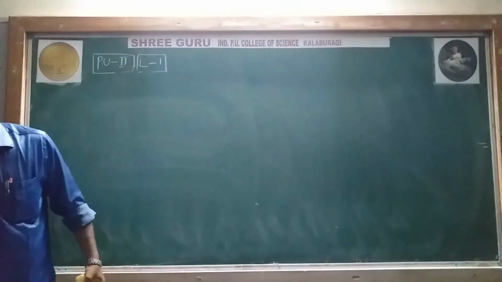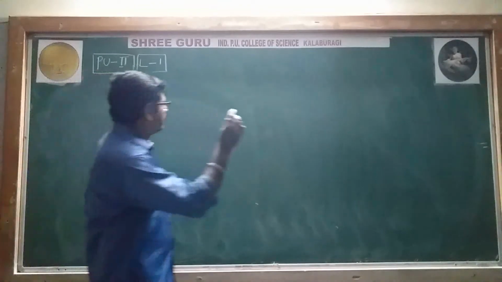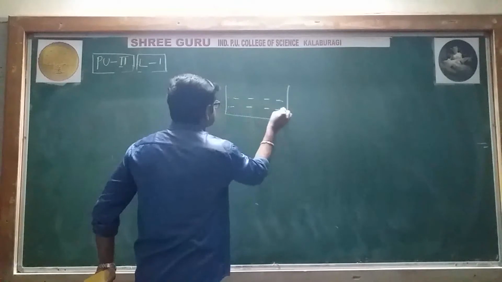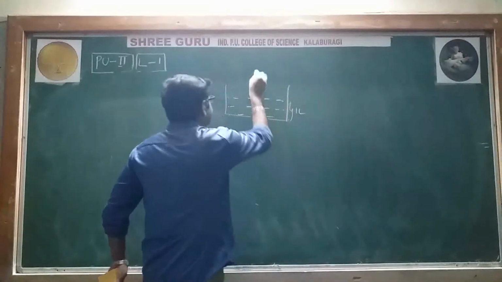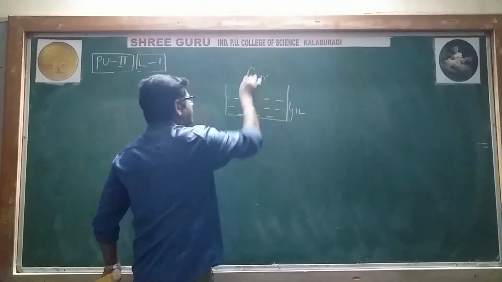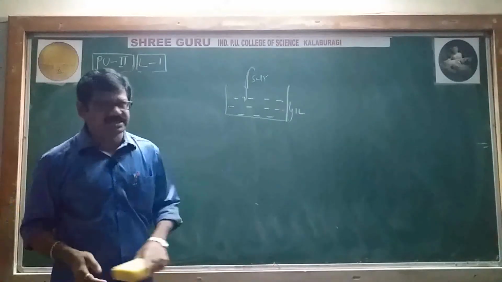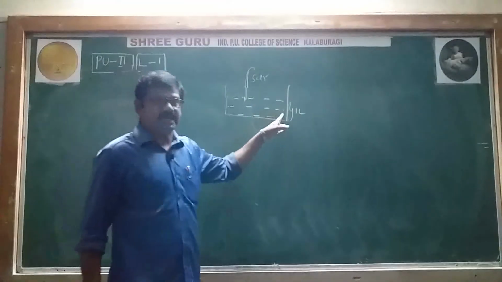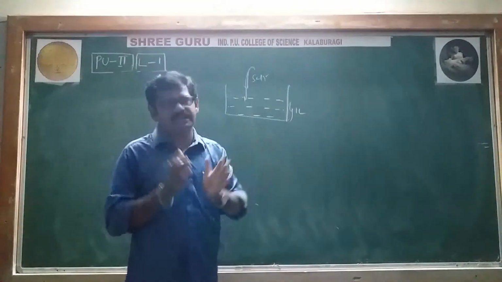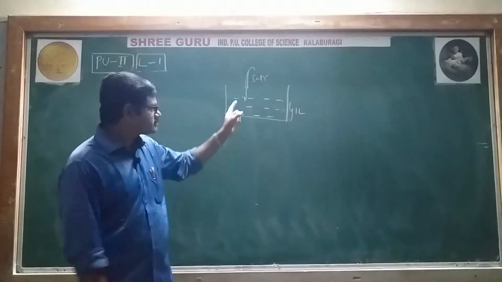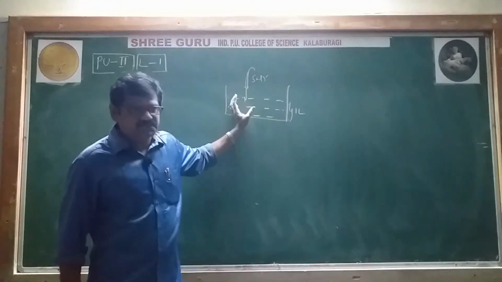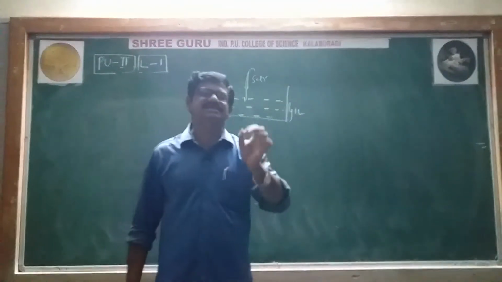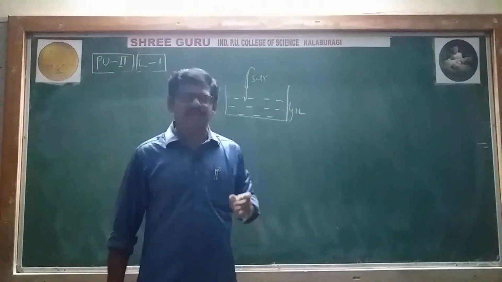Next, here one important thing is, say it is a solution. Suppose 1 liter of water has been taken, and salt has been added with stirring and has dissolved, and we are getting a solution. The solute is salt and the solvent is water. By mixing we are getting a solution. The important thing is that from that solution it is not possible to separate the components just by using simple physical methods.